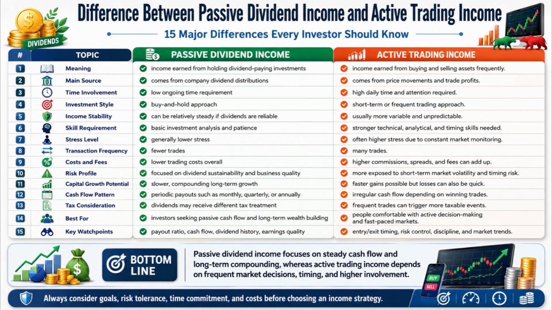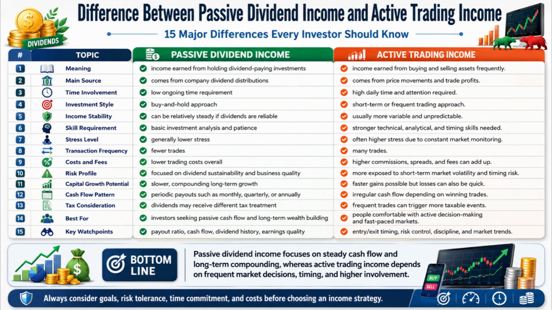Number 11. Passive dividend income usually offers slower, compounding long-term growth, whereas active trading income may offer faster gains, but losses can also happen quickly. Number 12. Passive dividend income often provides periodic cash flow such as monthly, quarterly, or annual payouts. On the other hand, active trading income produces irregular cash flow depending on successful trades. Number 13. Passive dividend income may receive different tax treatment depending on the type of dividend, whereas active trading income can trigger more taxable events because of frequent trades.